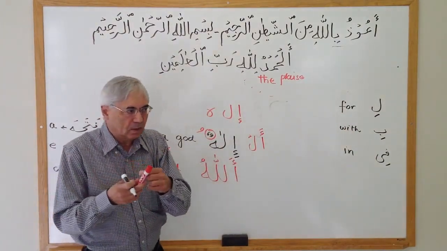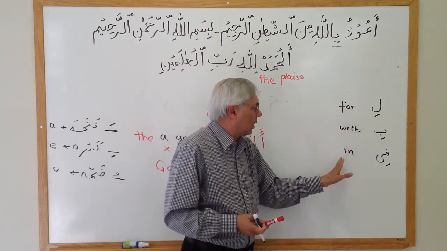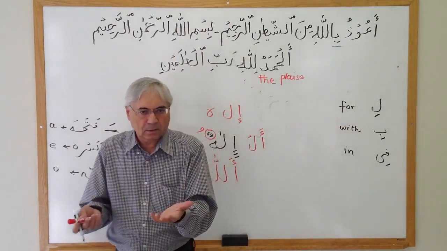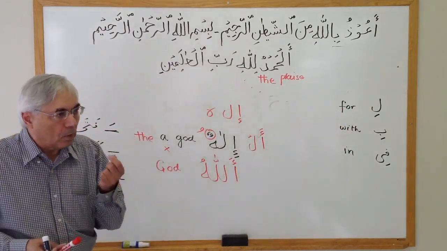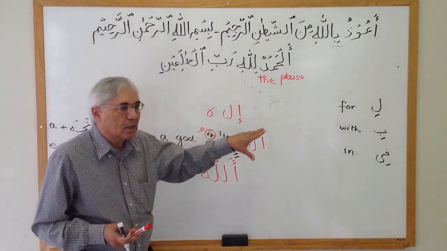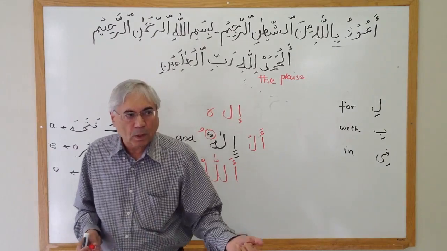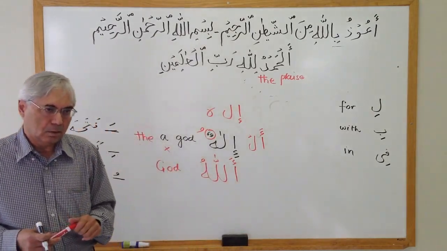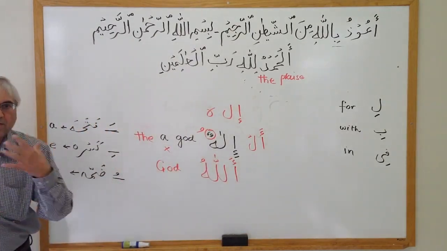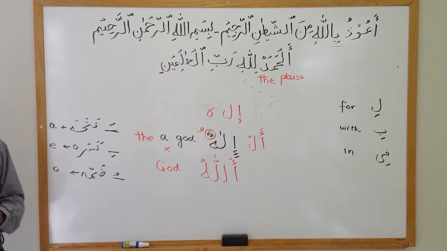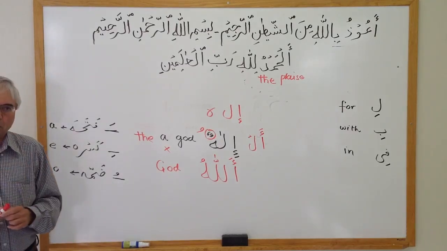So we just take for and with and in and combine them together. When we put these special articles, prepositions, before Arabic words, they have some effect on them. They change the sound of the word.